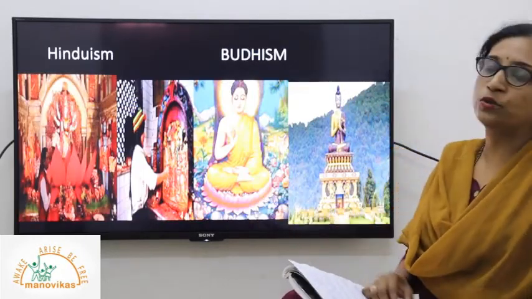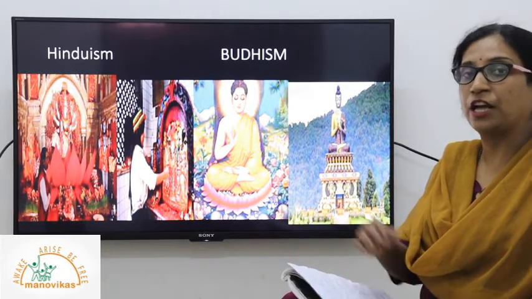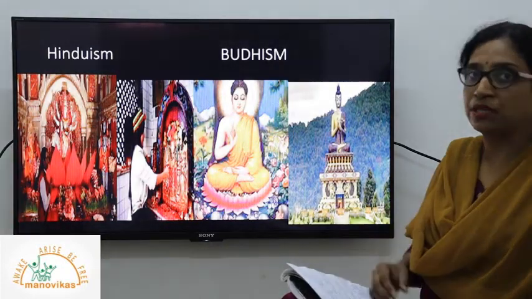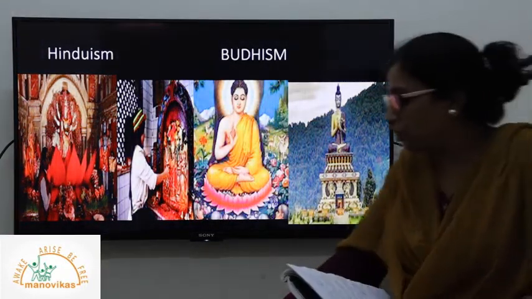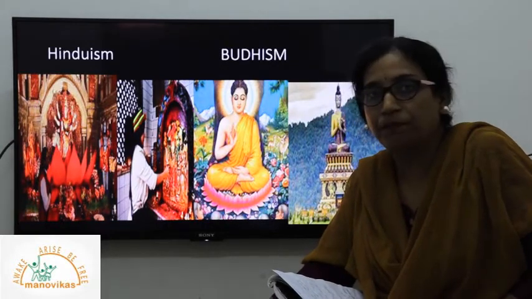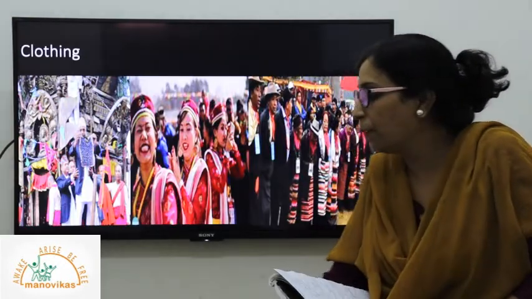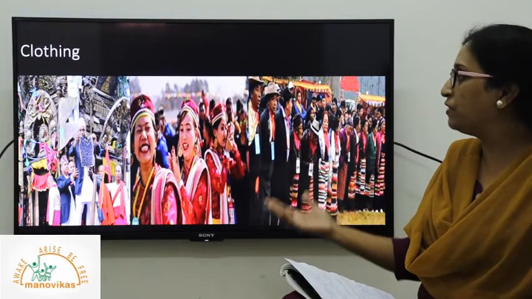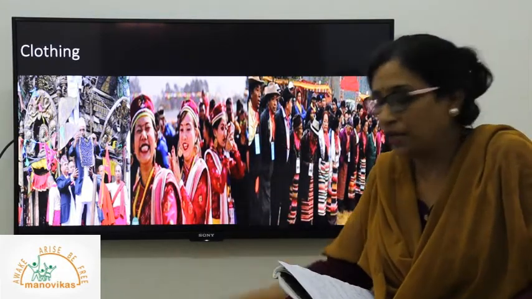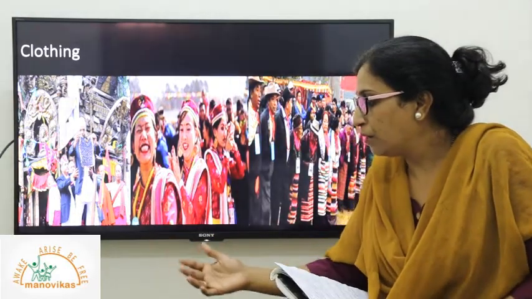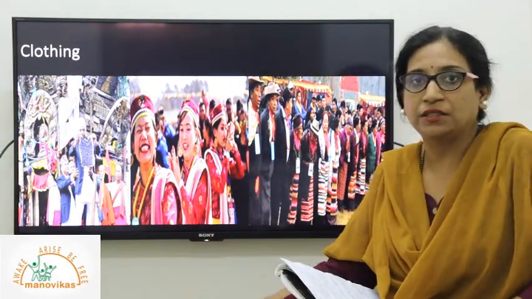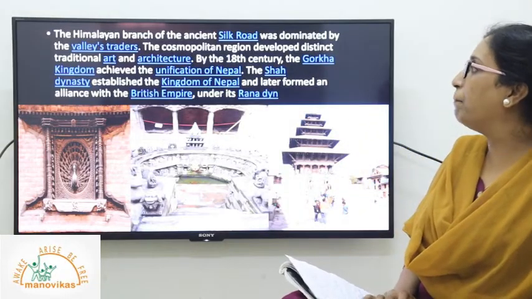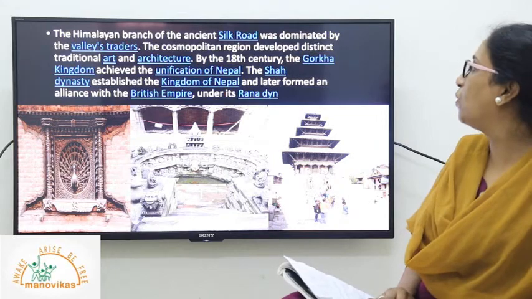So this is a picture. Also there is a Hindu population. There are different types of people following different religions too, but Buddhism is the major religion. This is a picture depicting different people practicing different religions over there. This is how the people of Nepal do their clothing, their living, their lifestyle. This is how they celebrate their festivals, or represent their country worldwide.